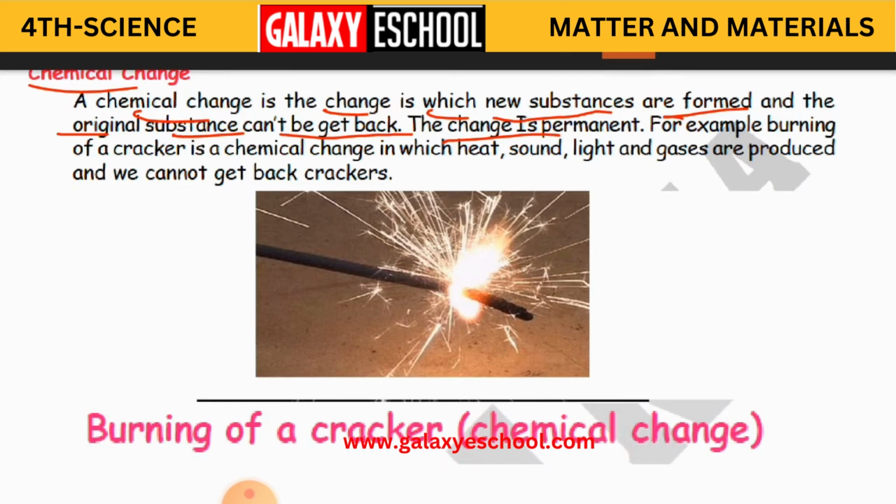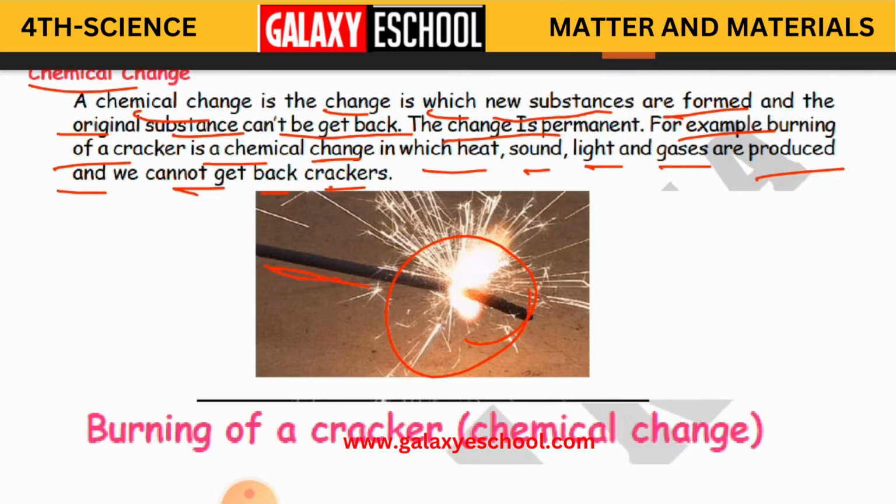Clear, children? For example, burning a cracker is a chemical change in which heat, sound, light and gases are produced, and we cannot get back crackers. So here is one example, burning a cracker. Now what happens when you take this cracker, light a fire and burn it?